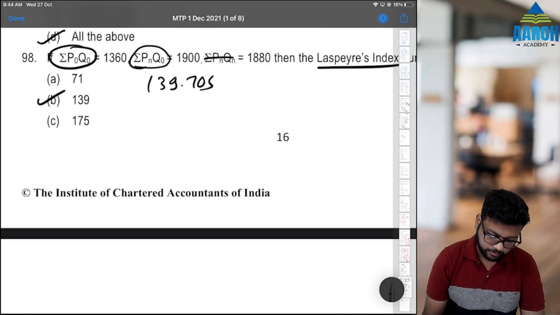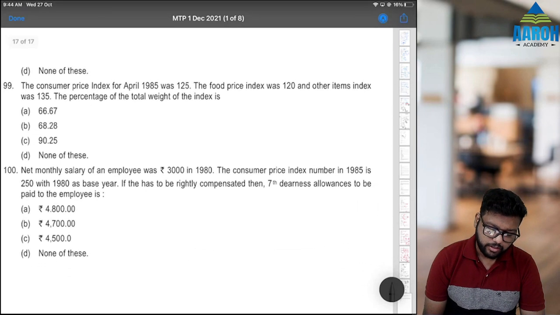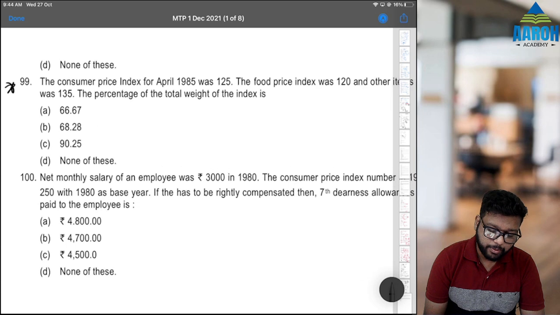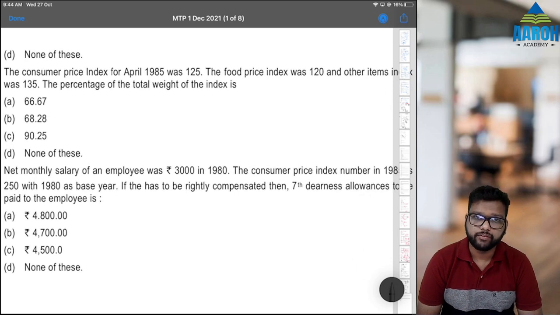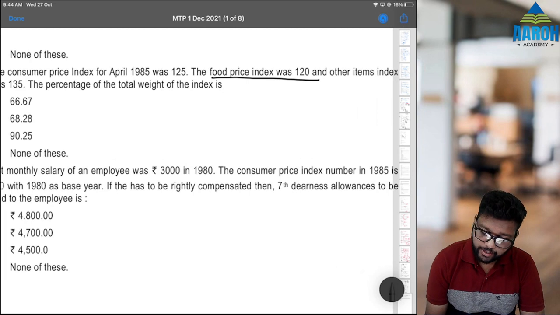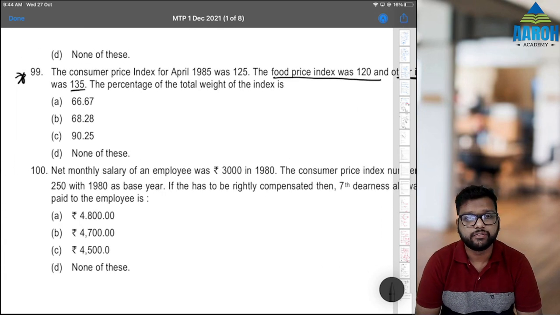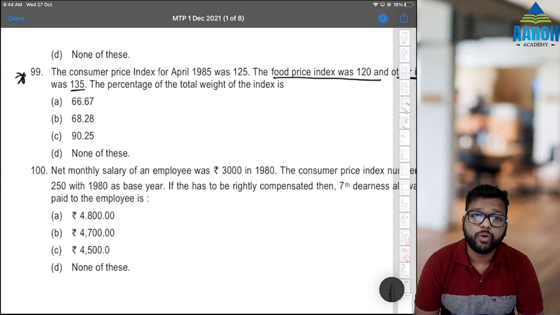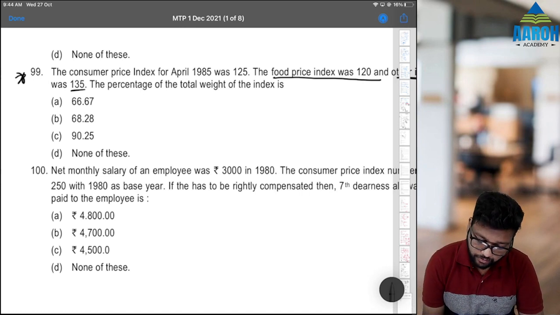Okay, 99. Consumer price index number. This is a good question, a different question. Consumer price index number was 125. Out of that, food price index was 120 and other items was 135. Now they have not printed the question correctly. They want to ask the percentage of total weight of the food index.